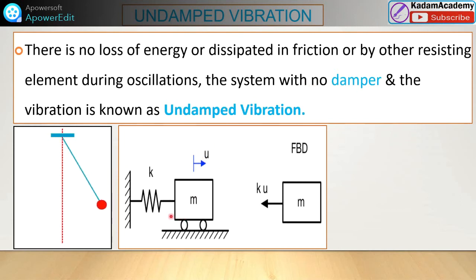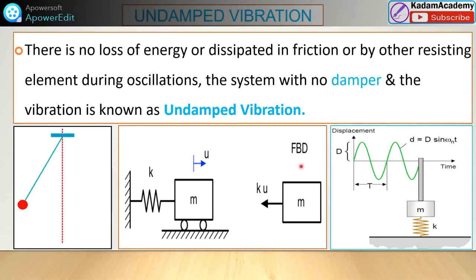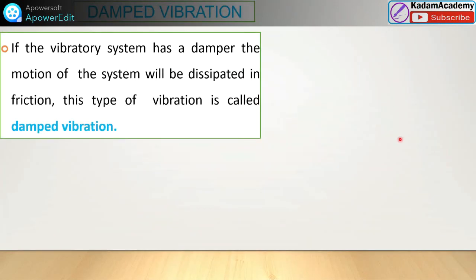In this case, there is no damping system. You can also observe this vertical mass and the spring. Once we give this motion, it will move like this continuously, with the equation we have already studied in simple harmonic motion. So these are the undamped vibrations, a few simple examples.